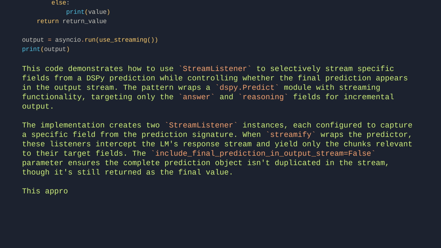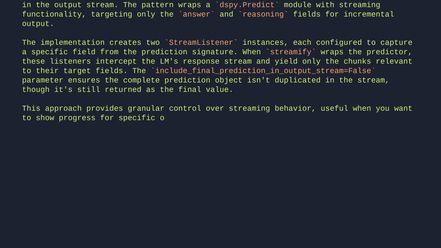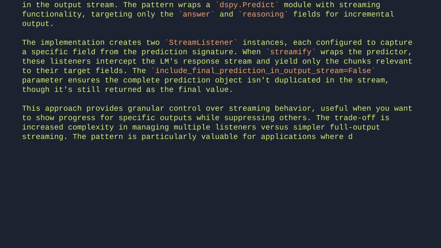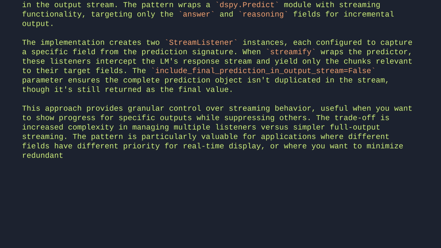This approach provides granular control over streaming behavior, useful when you want to show progress for specific outputs while suppressing others. The trade-off is increased complexity in managing multiple listeners versus simpler full output streaming. The pattern is particularly valuable for applications where different fields have different priority for real-time display, or where you want to minimize redundant data transmission. Let's break it down.